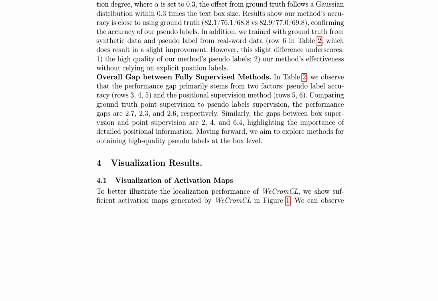The impact of anchor quality on spotting results is investigated, demonstrating that the accuracy of WeCromCL is comparable to using ground truth anchor points. The authors also explore the effect of perturbing anchor points, introducing a perturbation degree alpha, and observe that the offset from ground truth follows a Gaussian distribution. This experiment confirms the high quality of WeCromCL's pseudo-labels and its effectiveness without relying on explicit position labels.